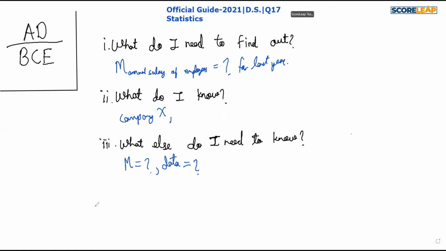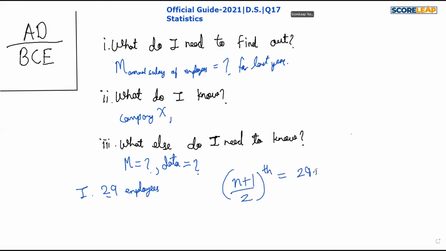So statement 1 says that last year there were 29 employees at company X. So 29 employees were there. From this data we can figure out that there is an odd number of employees, and for an odd number of terms the median is the (n plus 1) by 2th term. So here n becomes 29.